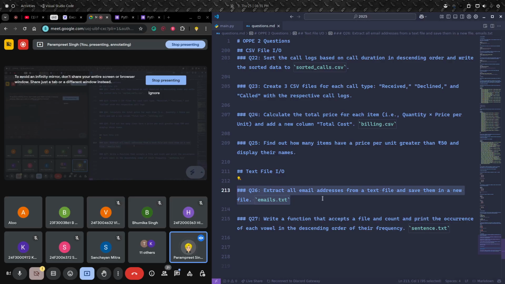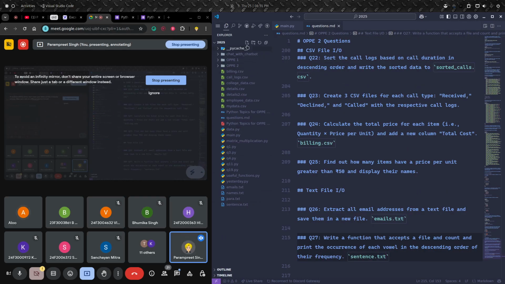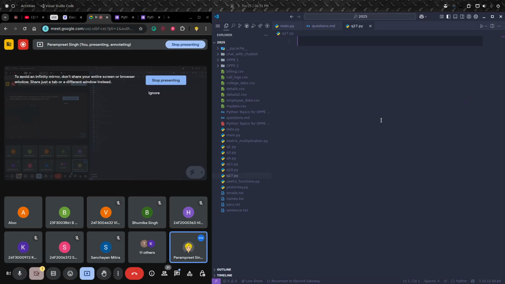So let's take this question. The second question is easier, just to count the frequency or something. Many of you must have done it yesterday if you have solved the questions. It is asking to extract all email addresses from a text file and save them in a new file, using this emails.txt file.